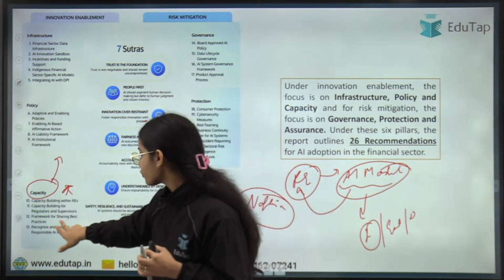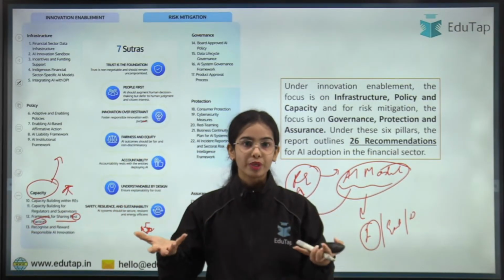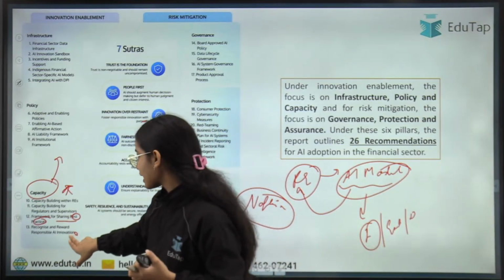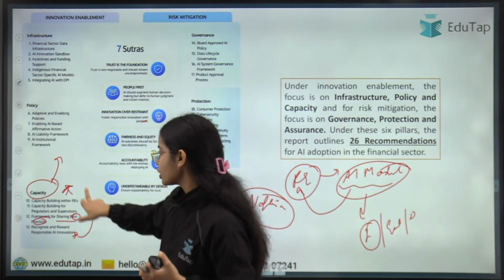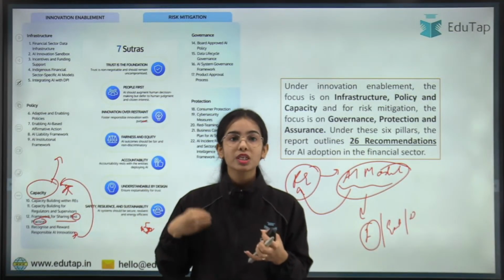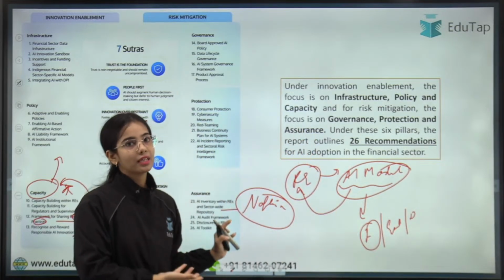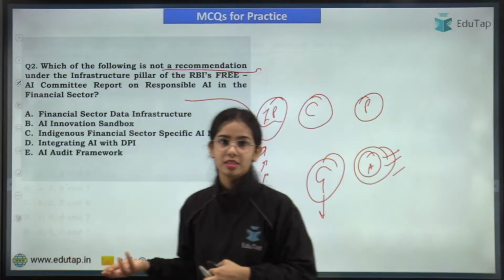Then the framework for sharing the best practices, so that the capacity can be developed in the whole community of the financial sector. Recognize and reward responsible AI innovation, so that further rewards are given to the people that are using the AI models in the best possible manner. Governance, then protection, and then assurance, that is the audit and such.